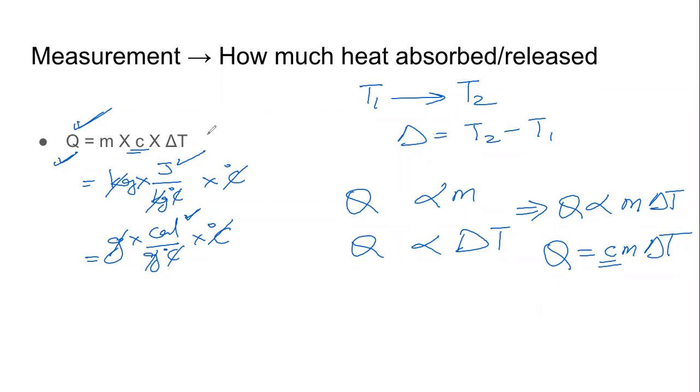That is why the formula is Q equals M into C into delta T.